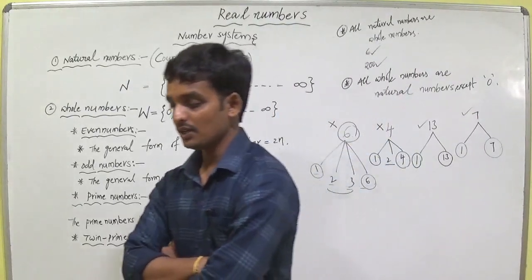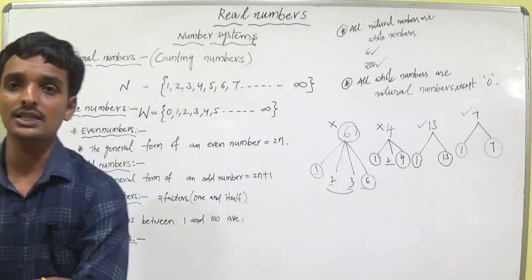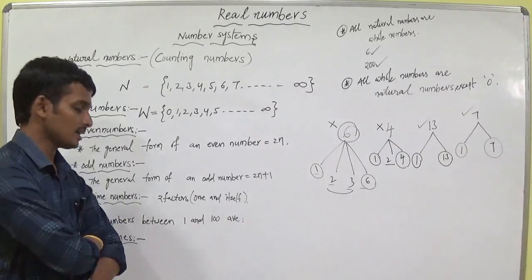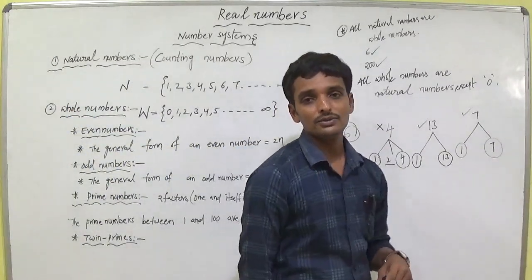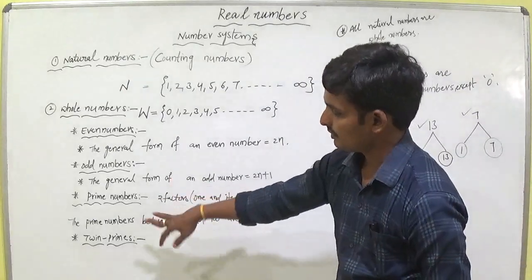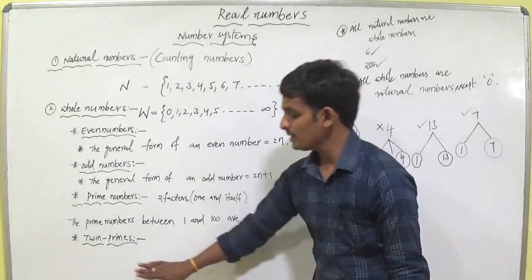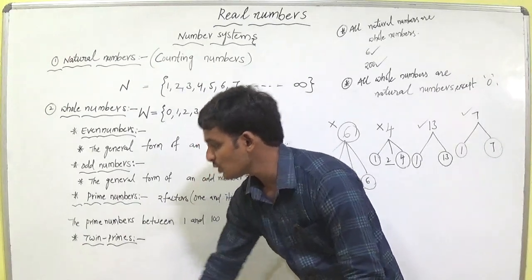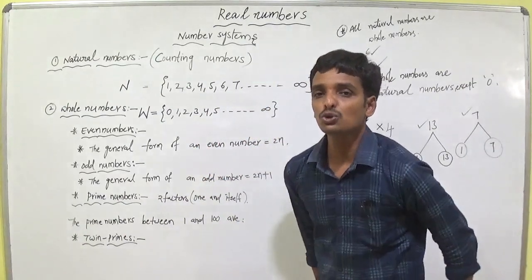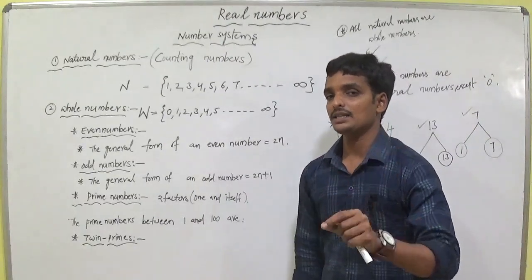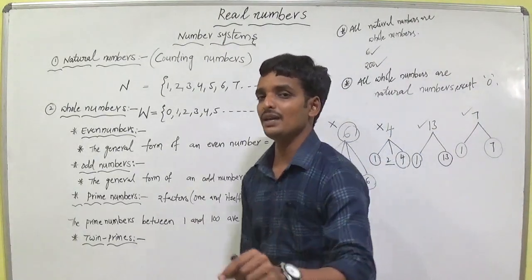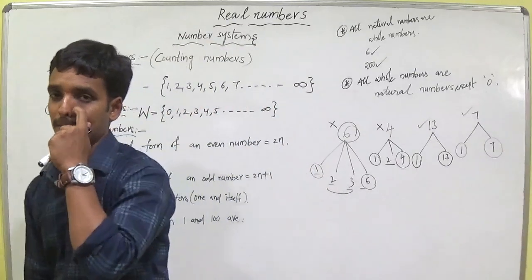If the difference between any two prime numbers is 2, then the numbers are twin primes. In the twin prime set, the two numbers must be prime numbers.